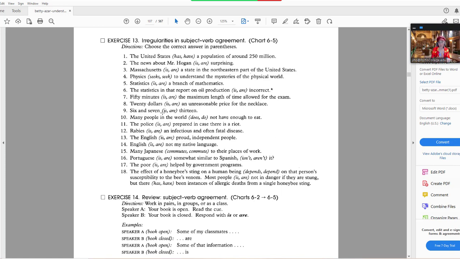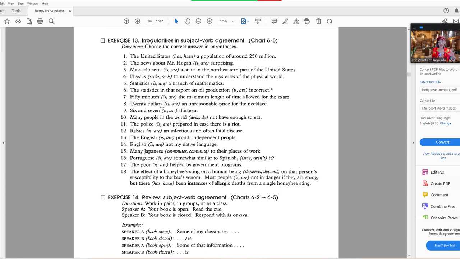Rabies is one disease. Rabies is. The English people are, therefore plural. English, the English language, is not my native language. Many Japanese people, and therefore it's plural, commute to their places of work.